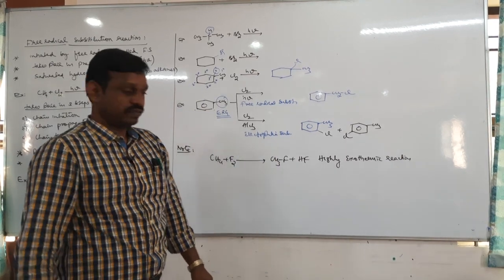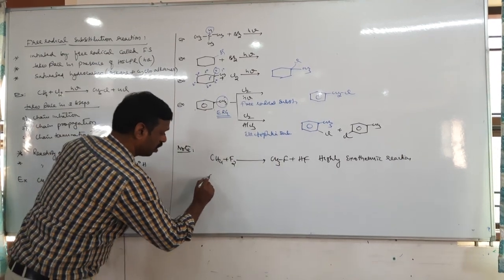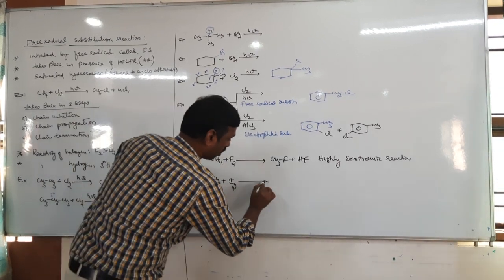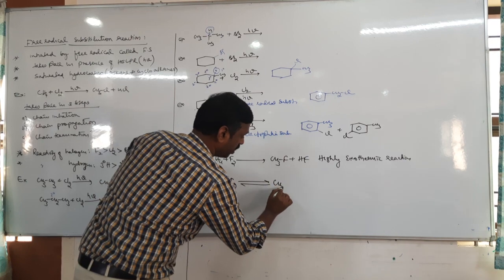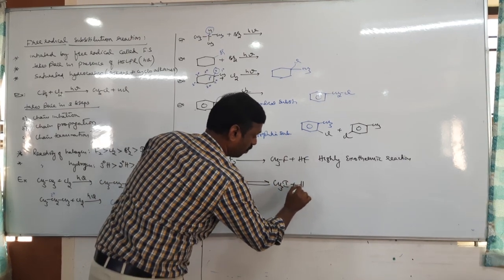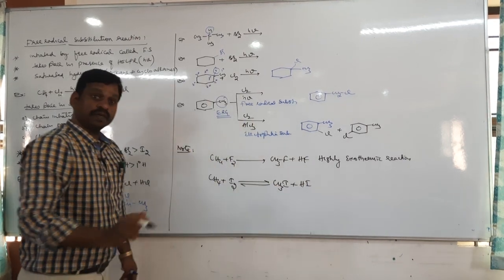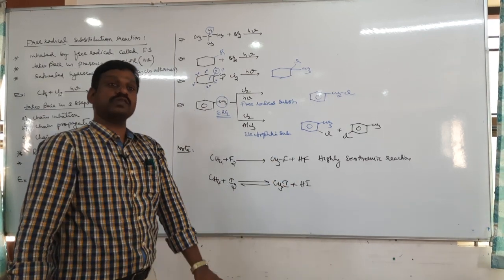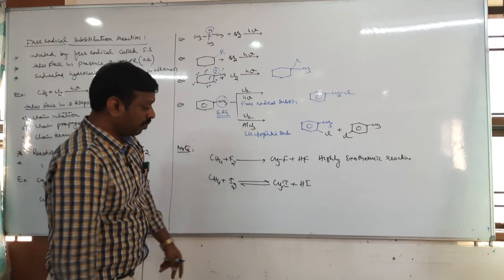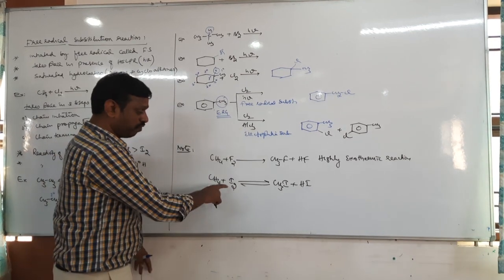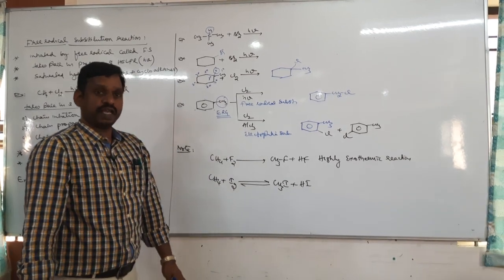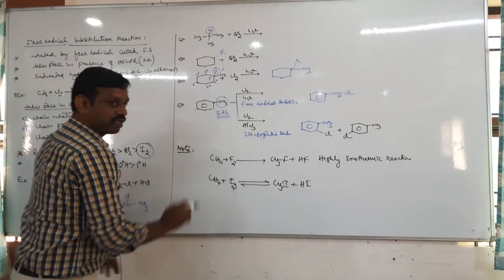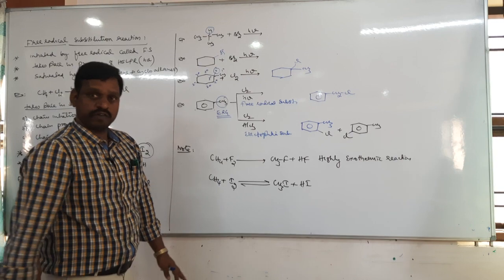Next, similarly, let us take methane plus iodine. Of course, it forms methyl iodide and HI. But the problem is it is a very slow reaction as well as a reversible reaction. Tell me why this is a very slow reaction. Iodine is very less reactive. Since iodine is very less reactive, it is a slow reaction and of course reversible.